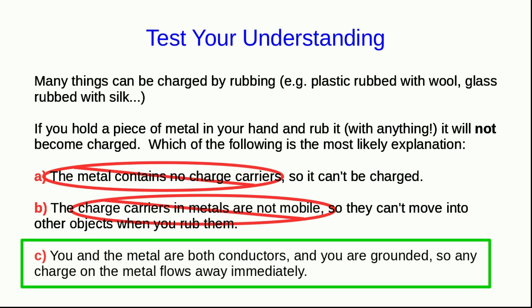Because you are standing on the ground or the floor or something like that, and you are a good conductor, any charge you produce on the metal simply flows away to the earth immediately, and that's why you can't charge it. You can charge a metal by rubbing if you insulate it from ground.